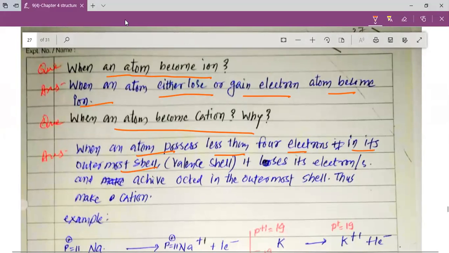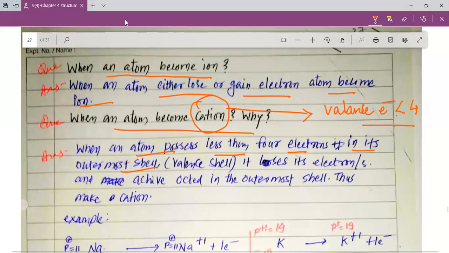Please remember that generally those atoms which form cations have valence electrons less than 4 or equal to 4, but generally less than 4. So these cations are formed by the elements or atoms that have fewer than 4 valence electrons.